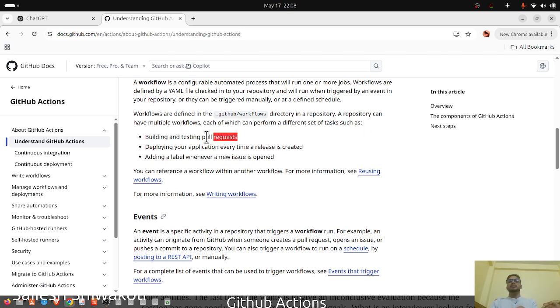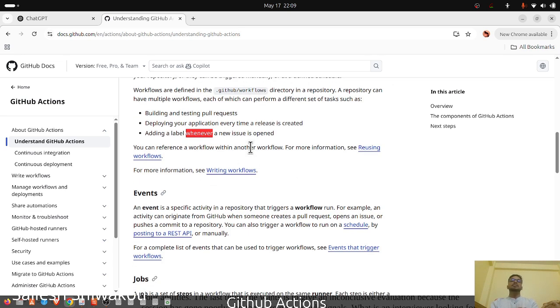It is building the pull request and testing it, or deploying your application every time a release is created. It is a kind of integration and delivery. Building the pull request is the integration, and deploying is the delivery. There is CI, and if the tests pass, then it can be passed to the deployment part. So CI/CD. This is useful, like adding a label.